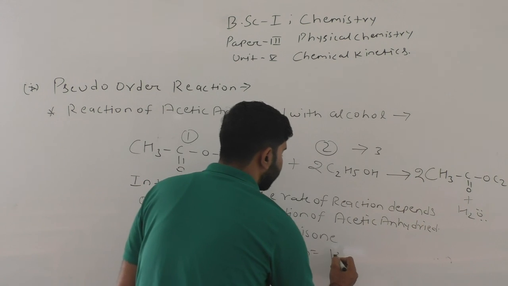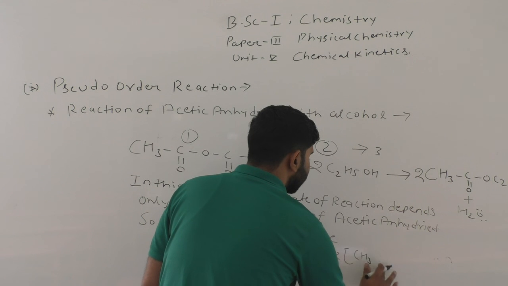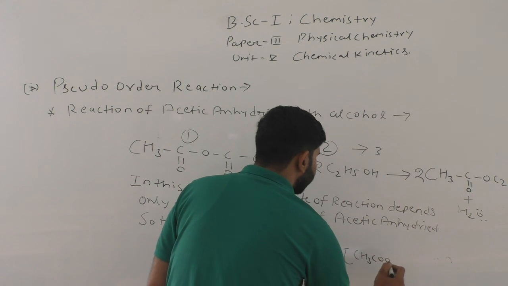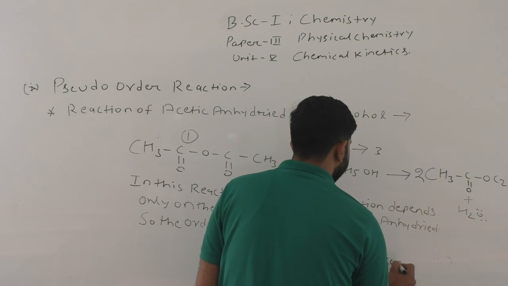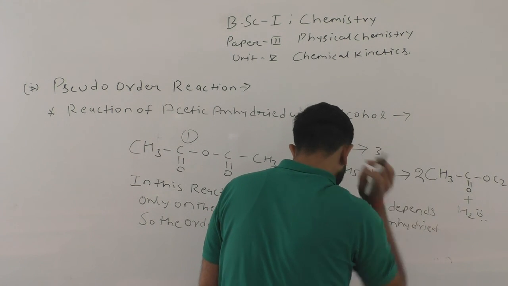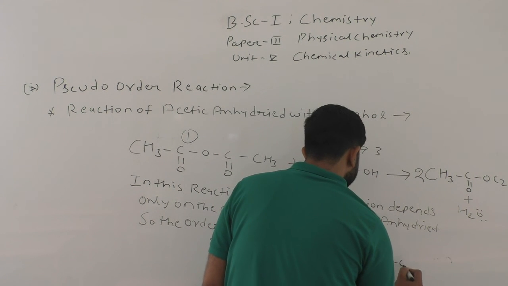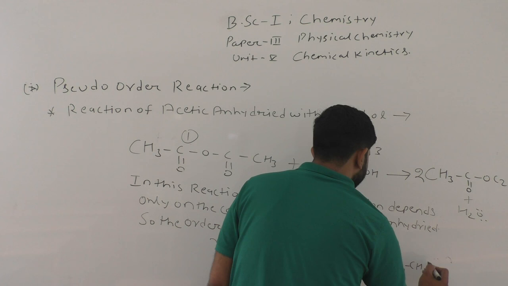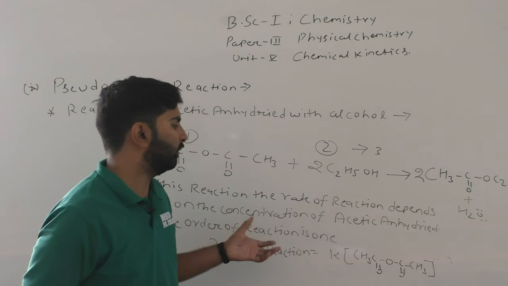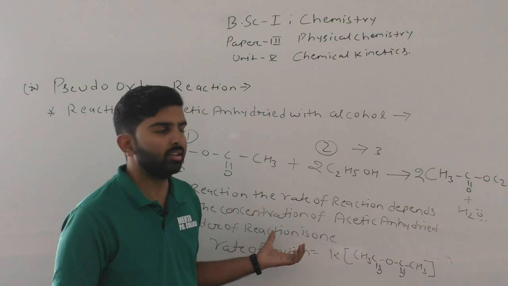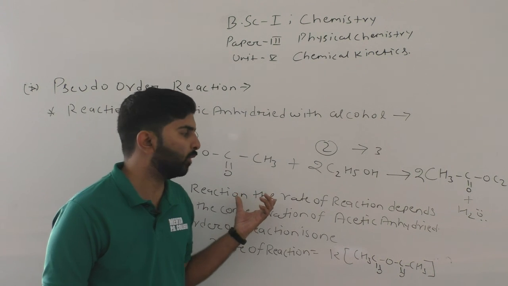The rate of reaction is given as rate of reaction equals K (CH3CO)2O. Since the molecularity of this reaction is 3 but the order of the reaction is 1, this is also a pseudo first order type of reaction.